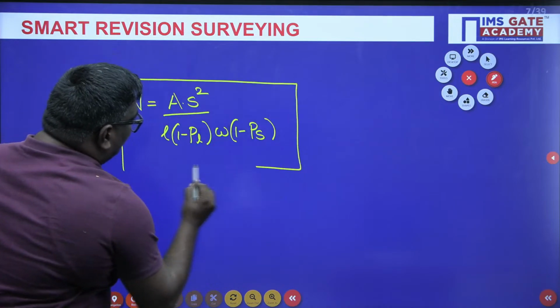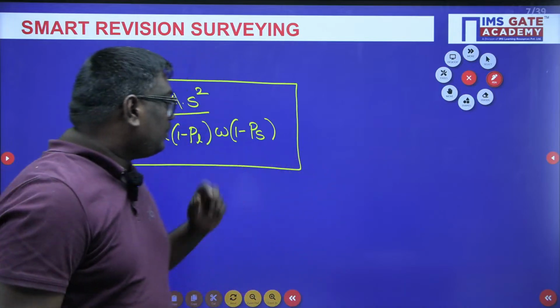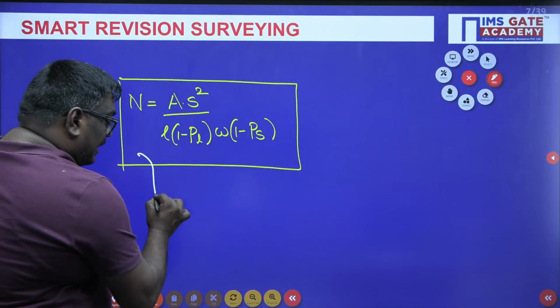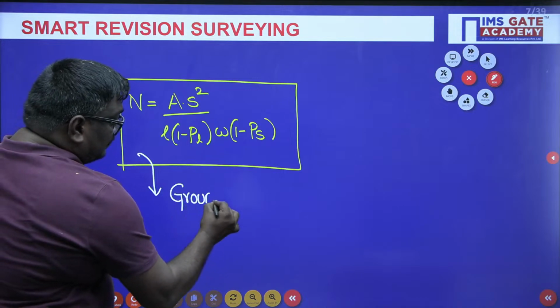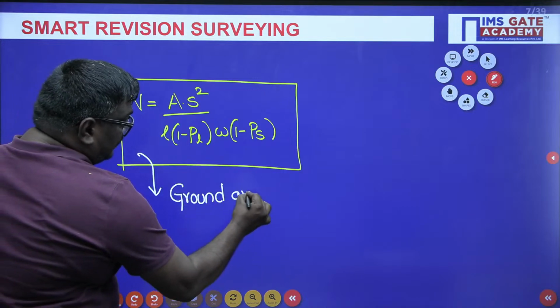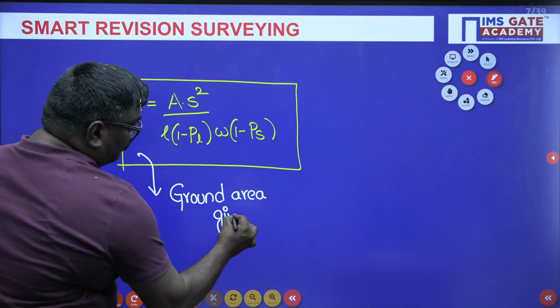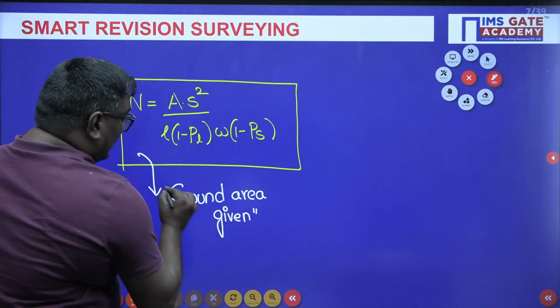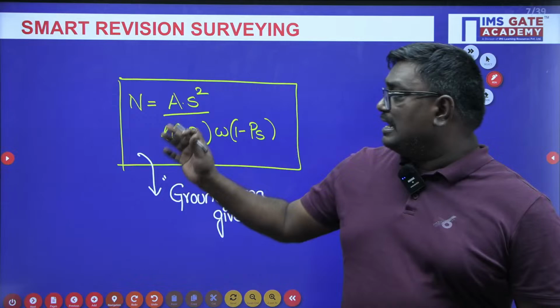When to use that formula and when to use this formula, I will tell you very clearly, sir. This formula is applicable when ground area is given. When do you use this formula to calculate the number of photos? A key note you have to write is, when ground area is given, we can calculate the number of photos